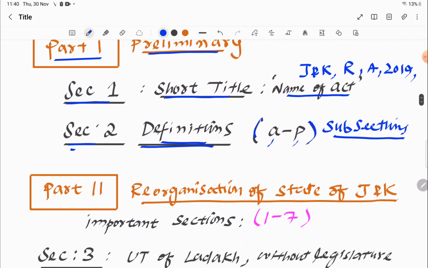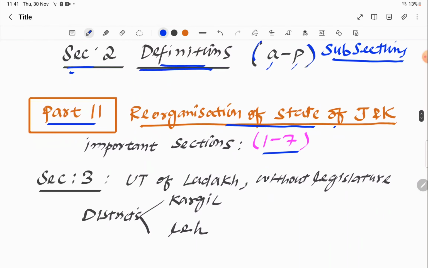Now there is part second of the J&K Reorganization Act. Part second is very important, and it has 7 sections which are very important for the examination. The title of part second is Reorganization of the State of Jammu and Kashmir, how the state is reorganized.